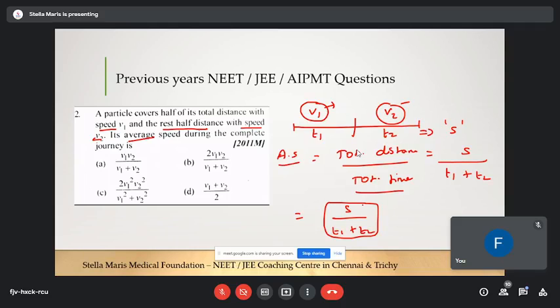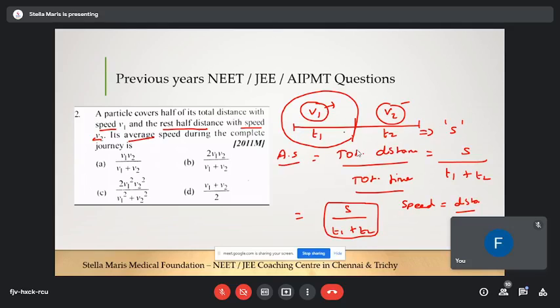Yes, sir. Okay, so here we have to find t1. To find t1, the same formula: speed is equal to distance by time. I'm just talking about this part only.